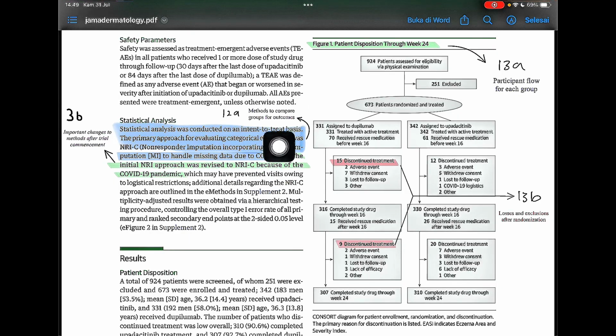This is a method to compare groups for outcome. This is point 12A. In 3B, the initial NRI approach was changed to NRI-C because of the COVID-19 pandemic. This is an important change to methods after trial commencement.